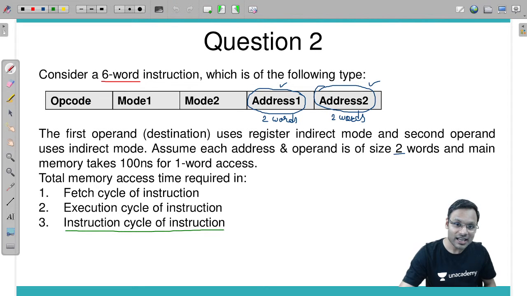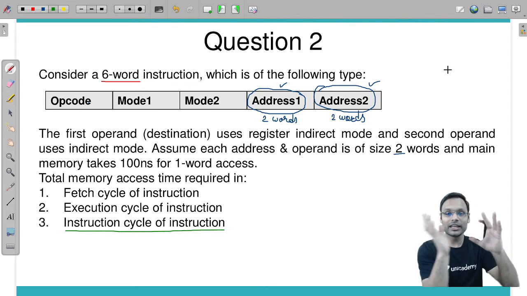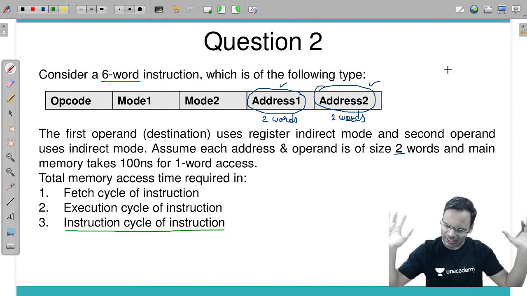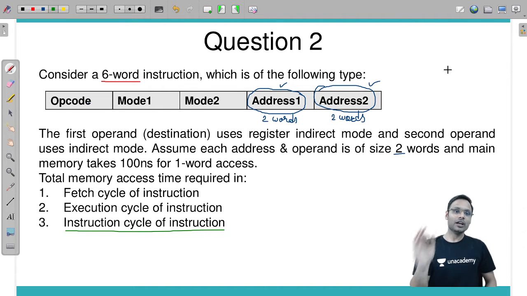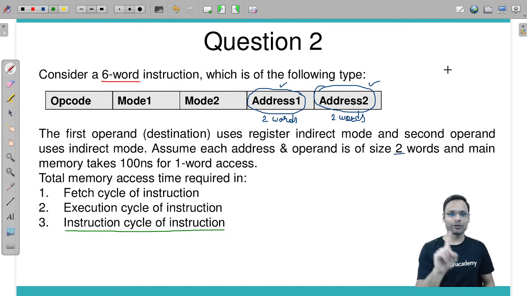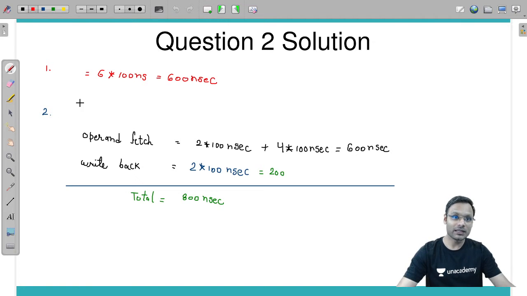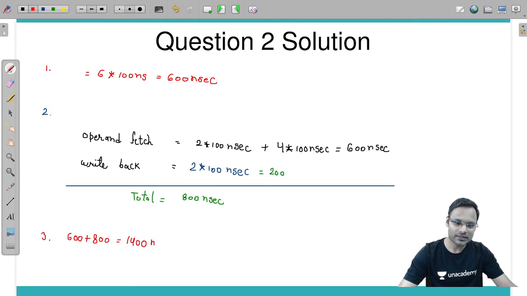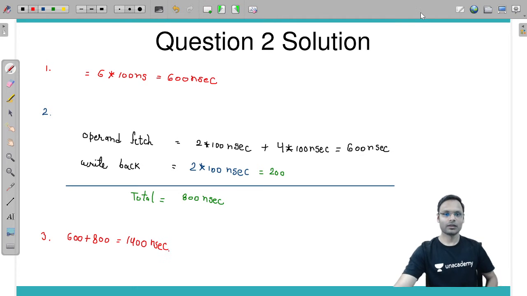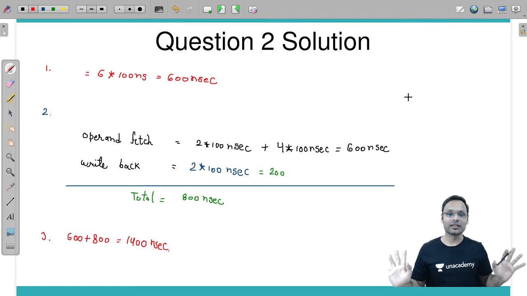थर्ड इंस्ट्रक्शन साइकिल. इंस्ट्रक्शन साइकिल मीन्स इंक्लूडिंग द फेच साइकिल एंड एग्जीक्यूशन साइकिल कंप्लीट, starting from the fetch to the execution everything. The third question we will have is fetch plus execution cycle both, total how much? 1400 nanoseconds. 1400 nanoseconds will be required to execute this complete instruction.